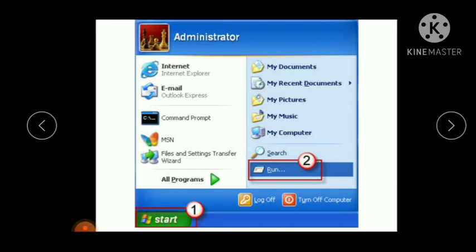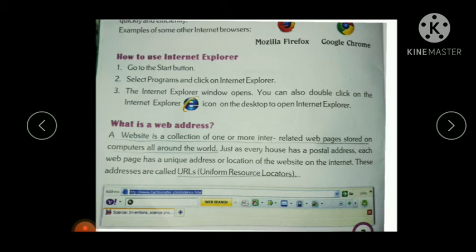On clicking the start button, a program menu appears. On that menu you have to select Internet Explorer. The Internet Explorer window opens.